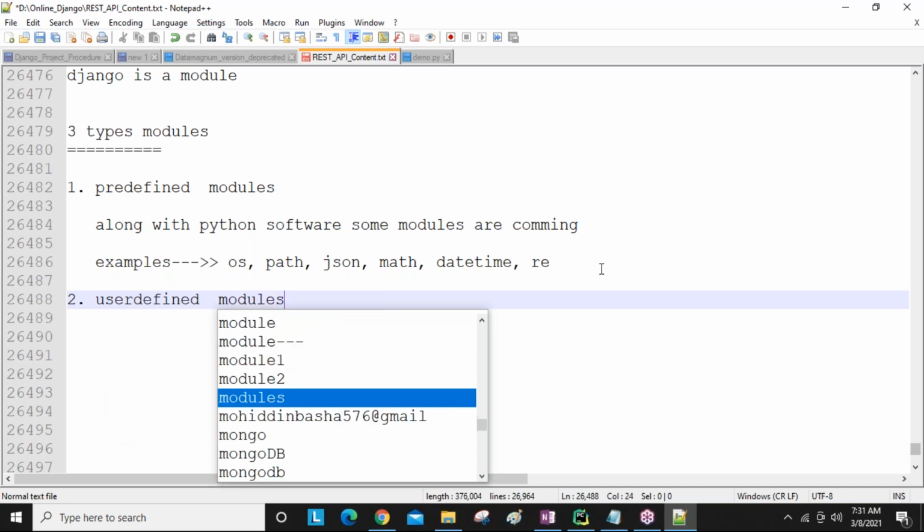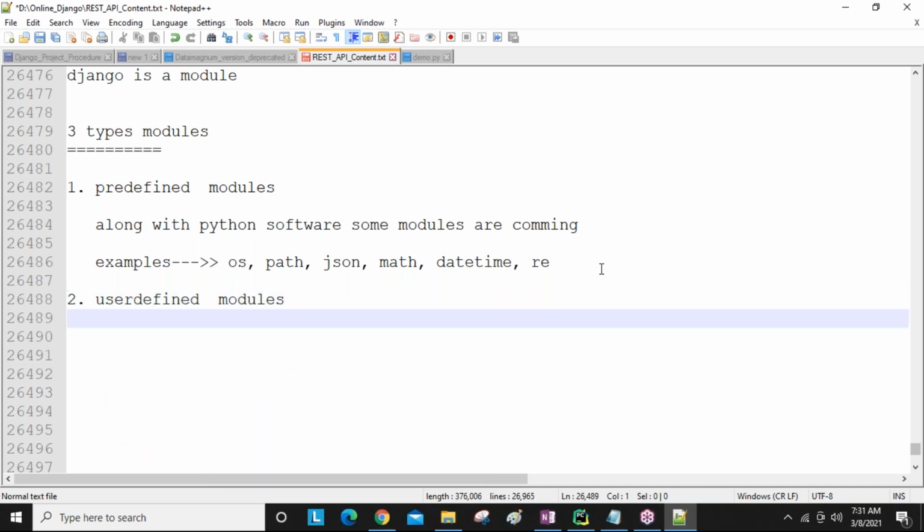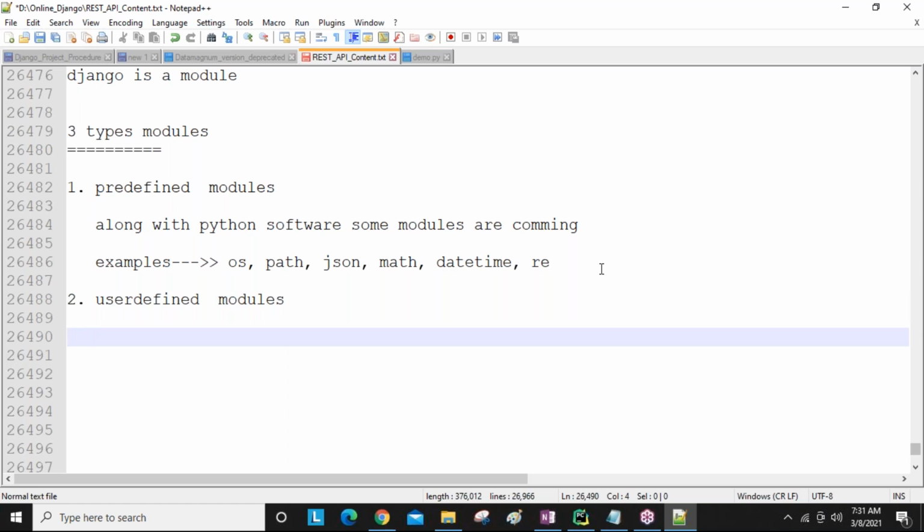Next, second one is user-defined modules, guys. User-defined modules means, as a developer, we are going to write some modules according to our requirement. So I have one requirement, and for that requirement I need to develop one module. That is what we call a user-defined module. For example, I want to find the addition of two numbers.